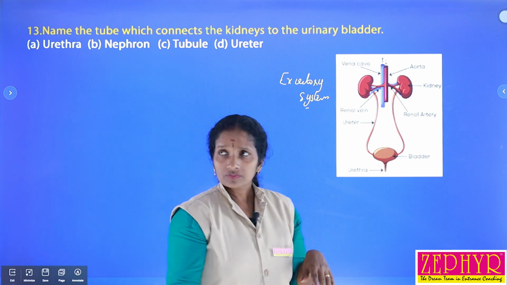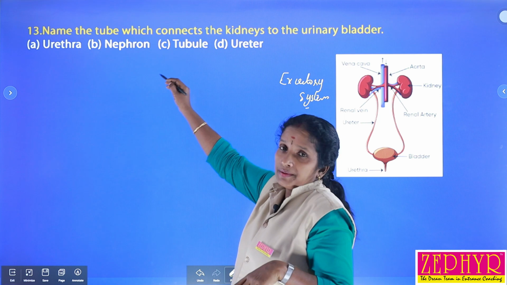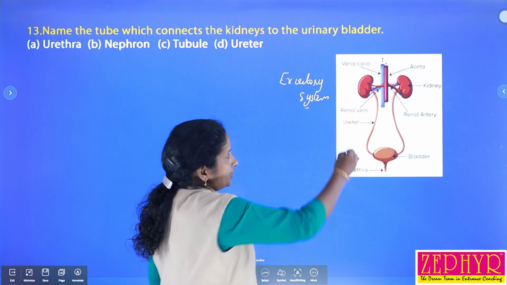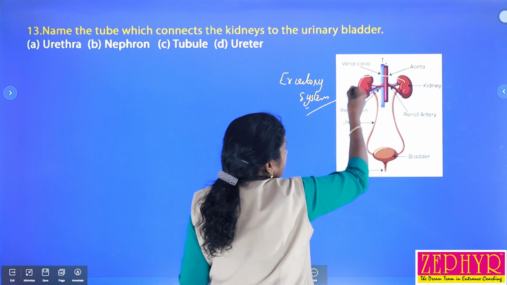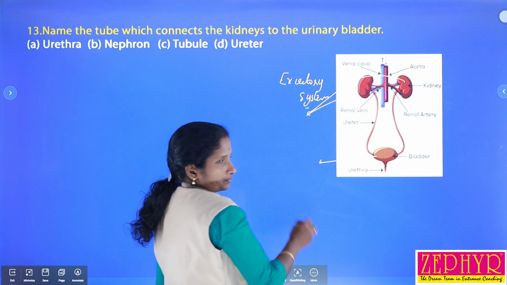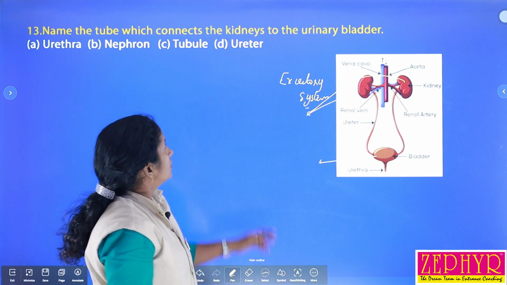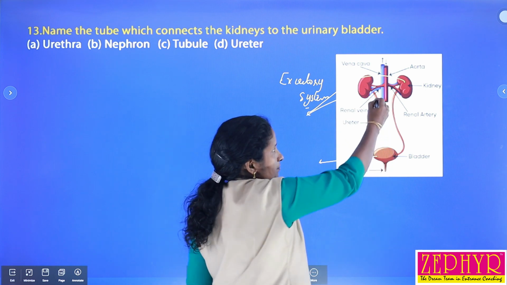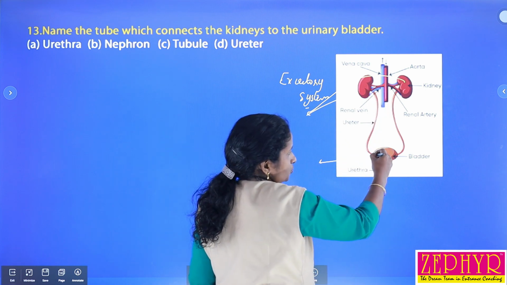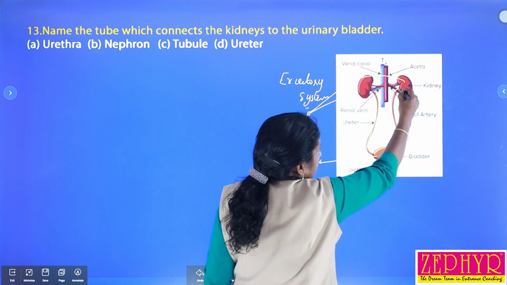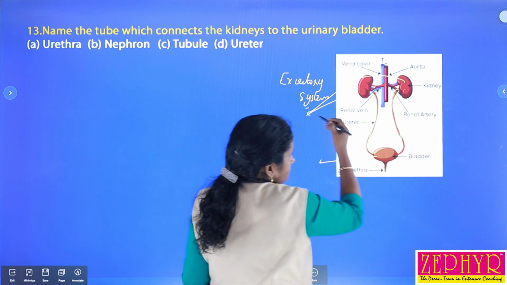So the question is: name the tube which connects the kidney to the urinary bladder. These are the two kidneys, commonly seen as a pair, and this is the urinary bladder. Our question is about the tube-like structure that connects the kidney to the urinary bladder. What is the name of that tube-like structure? This one is the tube-like structure, isn't it? This tube-like structure is called the ureter.